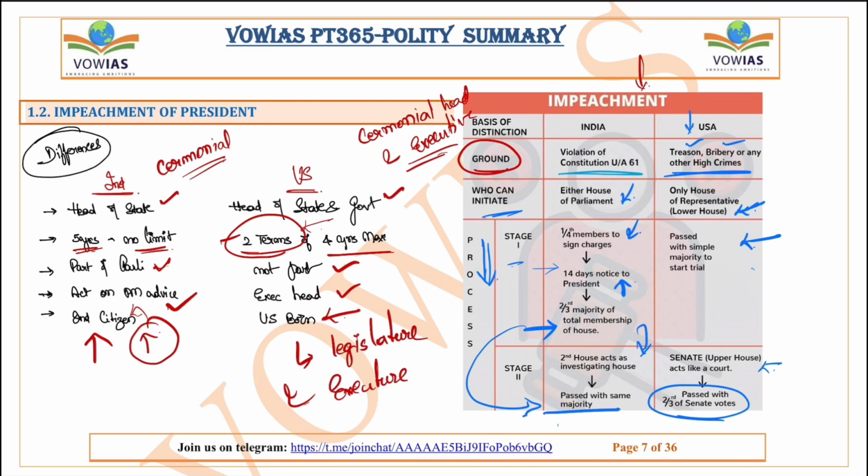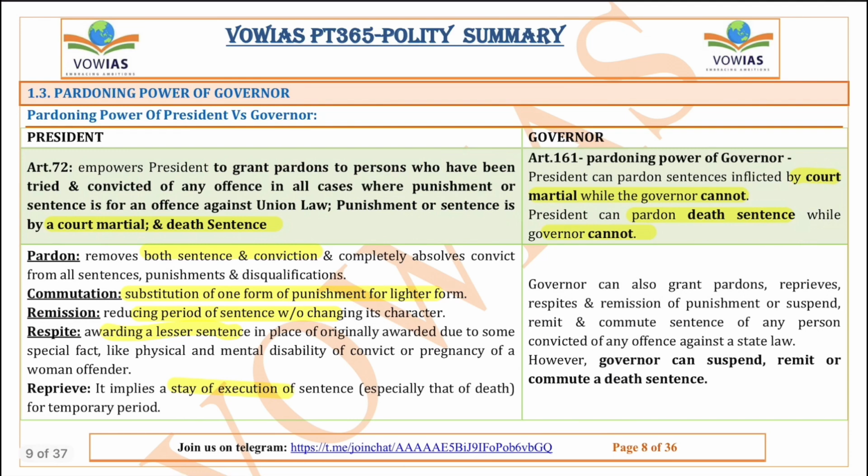We'll move on to the next topic. The next topic is about the pardoning power of the governor and the president. There's a difference between the pardoning power of the governor and the president, and this was in the news. Now we will see the differences. The president has much broader pardoning powers, and the governor has limited pardoning powers. Now we will see what that is.